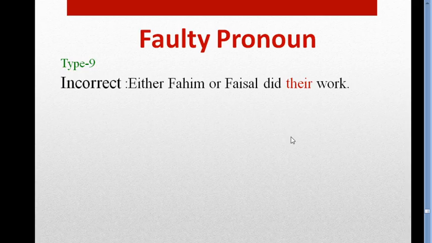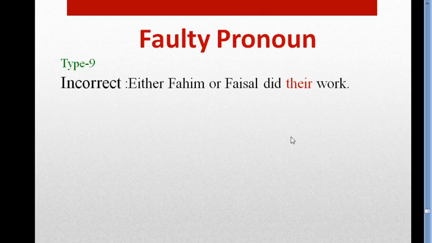Here I have used two nouns, Fahim and Faisal. So you can say that they are plural, and we have to use "their", but it's wrong. We can't use "their". We have to use what?